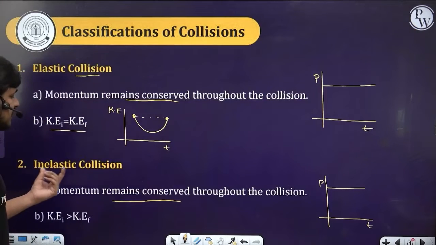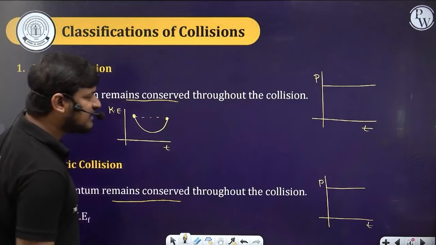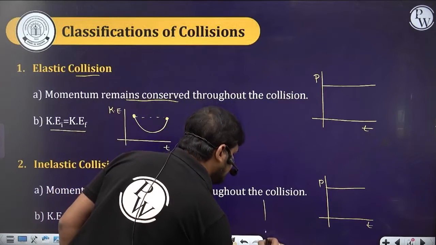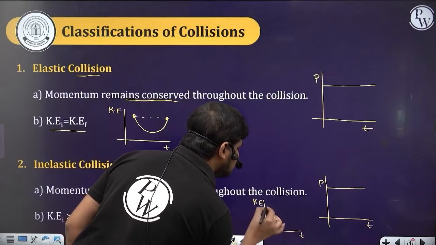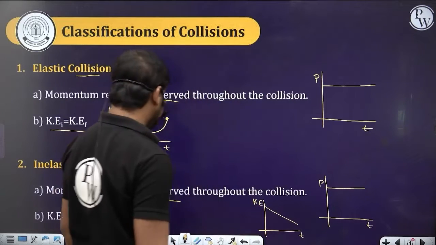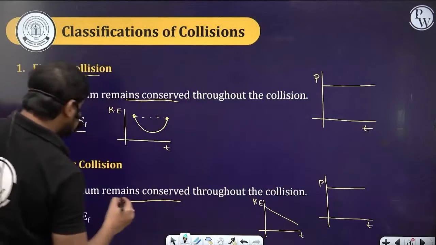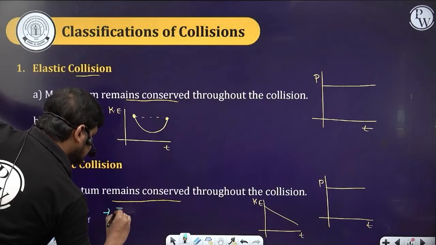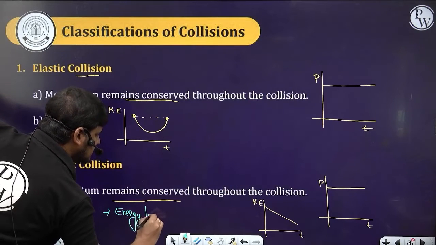But in the inelastic collision, the initial kinetic energy will be greater than the final kinetic energy. If I draw the kinetic energy versus time graph for the inelastic collision, the kinetic energy decreases, so in this particular case energy loss takes place.